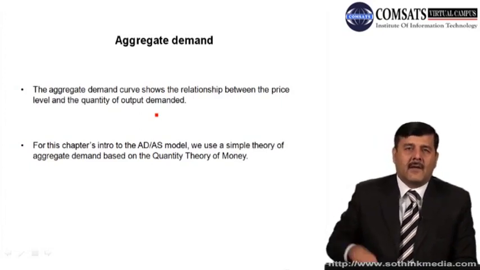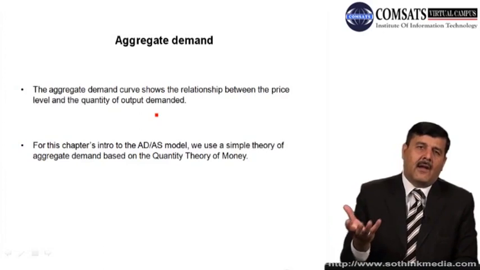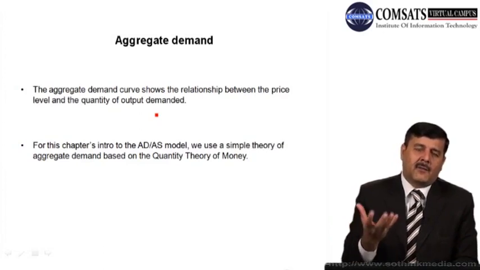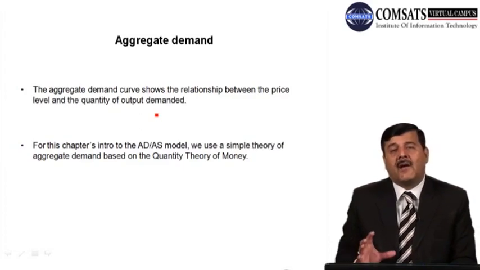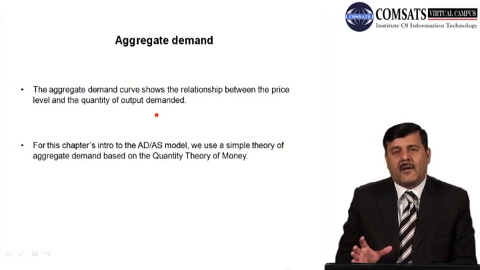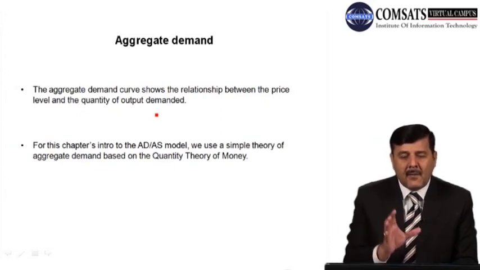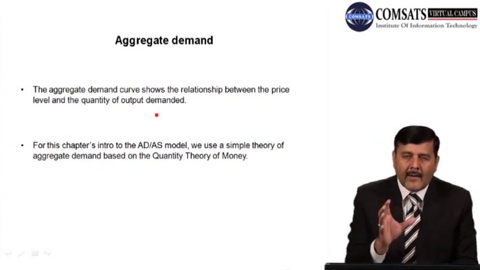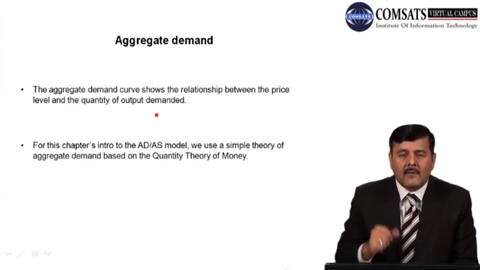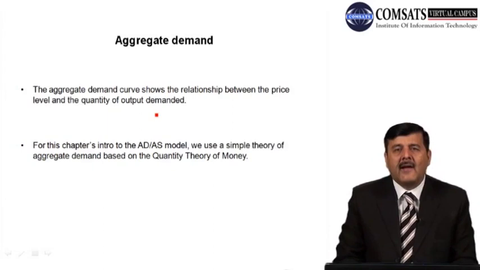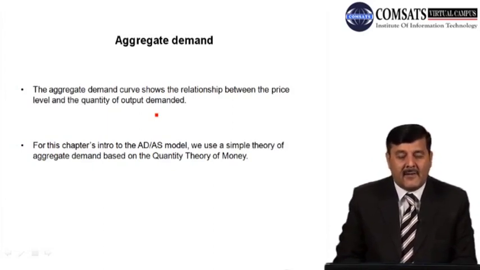If we talk about demand for one particular product, जैसा कि हमने शुरू में देखा था demand और supply के chapter में, demand for a certain good is negatively related with its price. Similarly, aggregate demand shows the relationship between the price level and aggregate output, or the quantity of output demanded in the country.